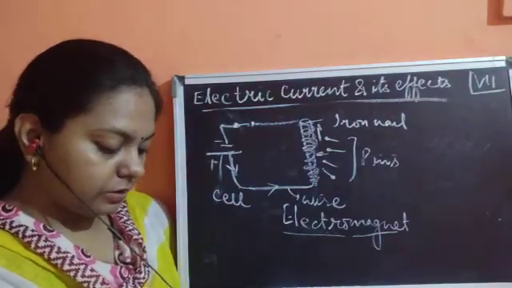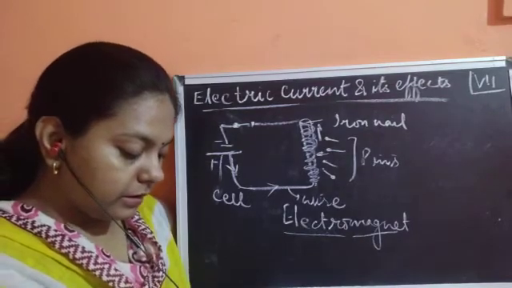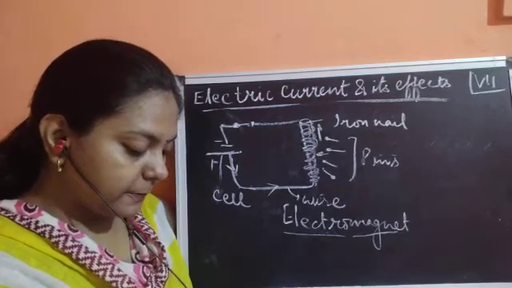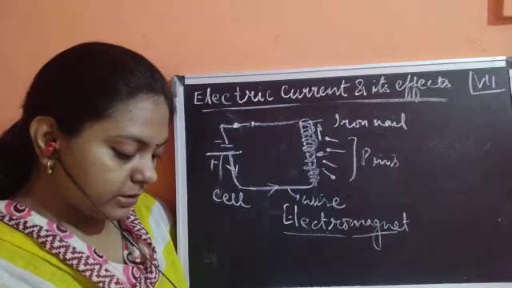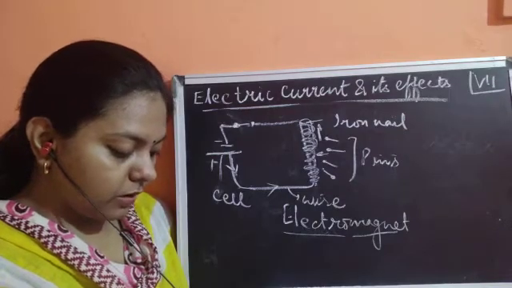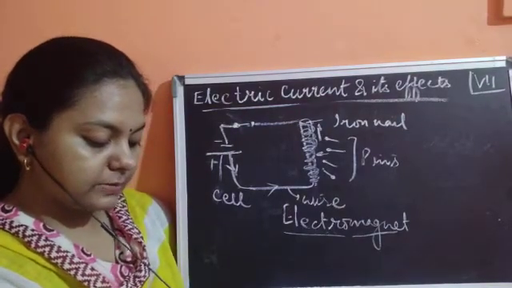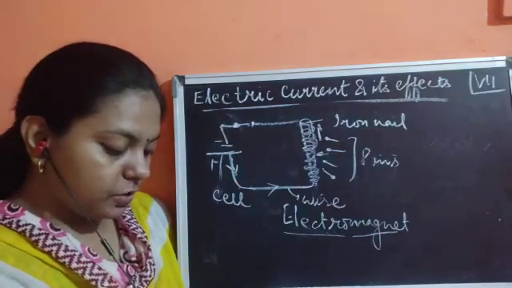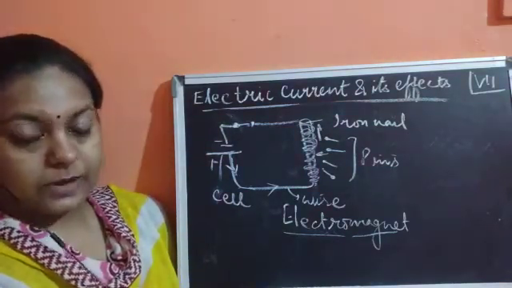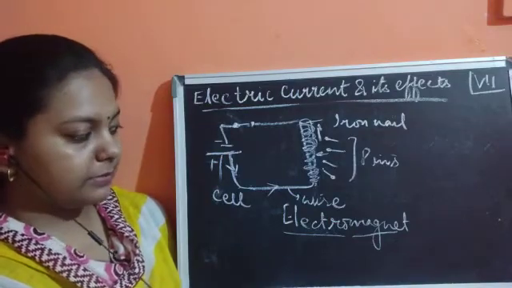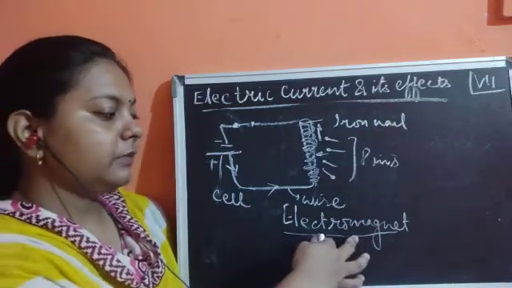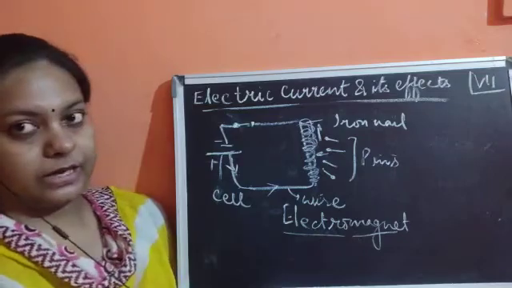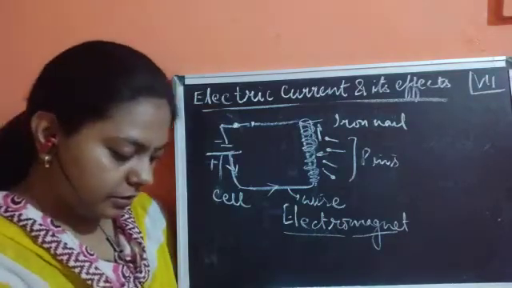Now, the coil behaves like a magnet when the electric current flows through it. When the electric current is switched off, the coil generally loses its magnetism. Such a coil is known as an electromagnet. Why is it known as an electromagnet? Very simple, because this magnet is produced with the help of electricity.